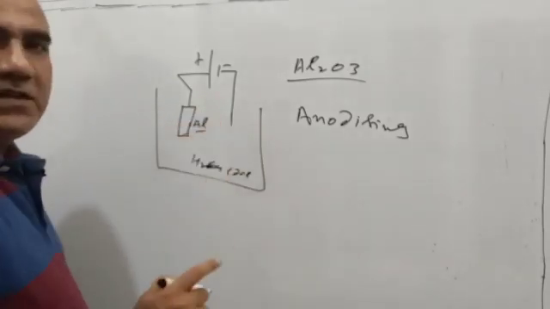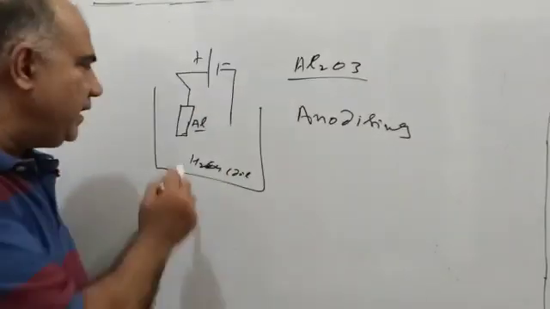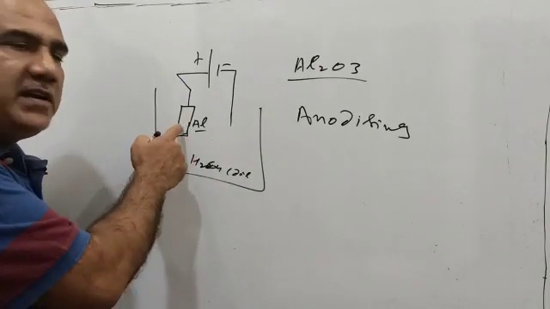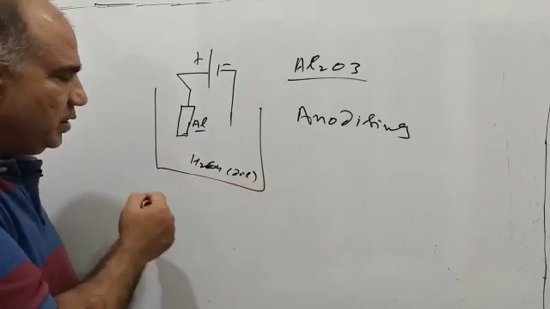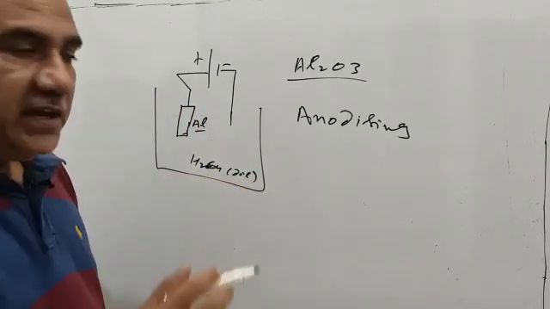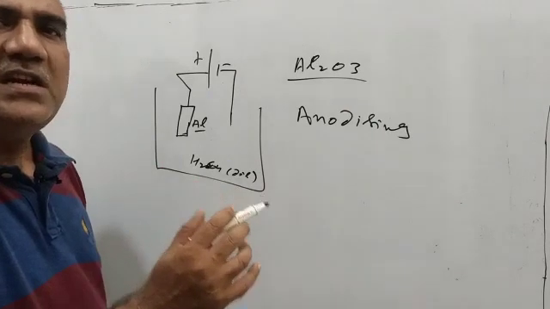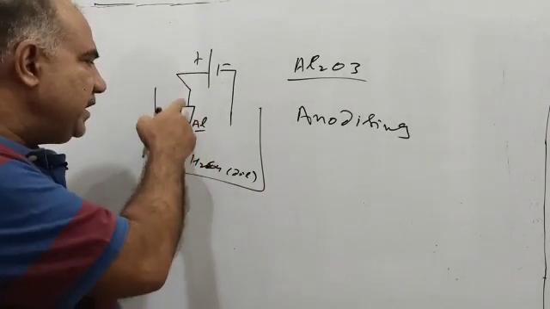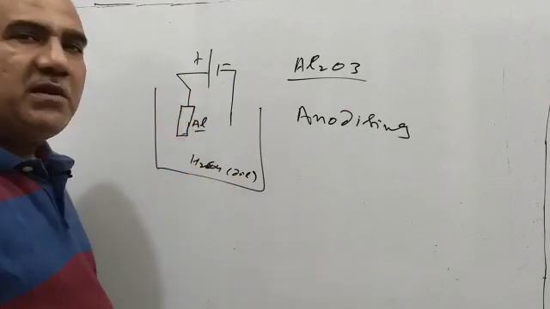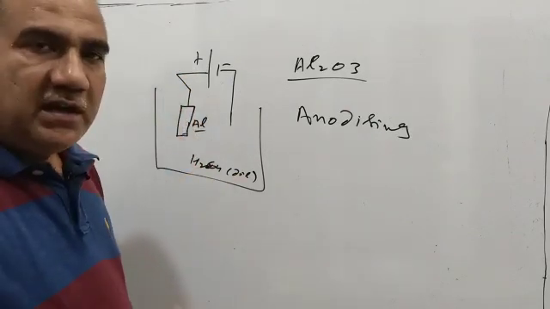So anodizing is a process of putting a thick layer of aluminum oxide on an aluminum article by making it anode during the electrolysis of dilute H2SO4. Once again I will read it out for you. Anodizing is the process of putting a thick layer of aluminum oxide on an aluminum article by making the aluminum article the anode during the electrolysis of dilute H2SO4.